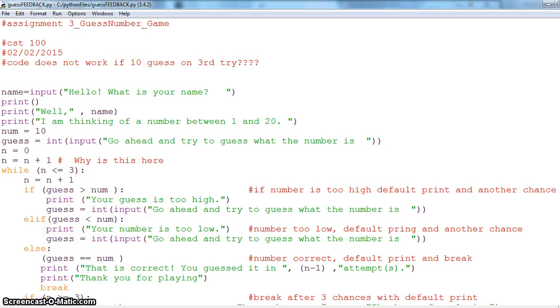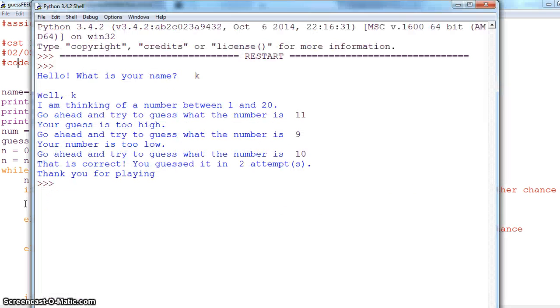Hey everybody, I'm reviewing one of the assignment codes for Guess the Number. Somebody gave me the assignment with the comment that the code does not work if you guess 10 on the third try. So I thought I could review this and make a video so everybody can get some review help. What's the problem? Let's run it.